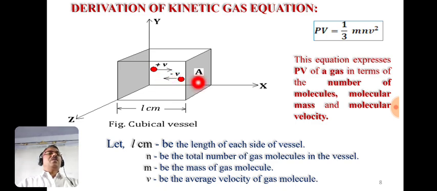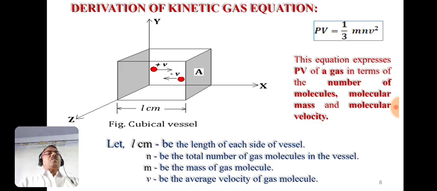To hit the same face again and again, the molecule has to travel how much distance? That is L centimeter and again L centimeter, means twice L centimeter, to be covered by the molecule to hit the same face again and again.